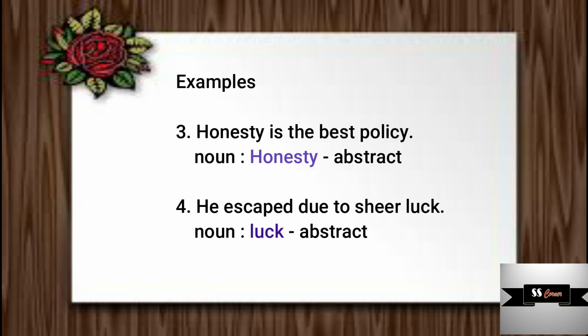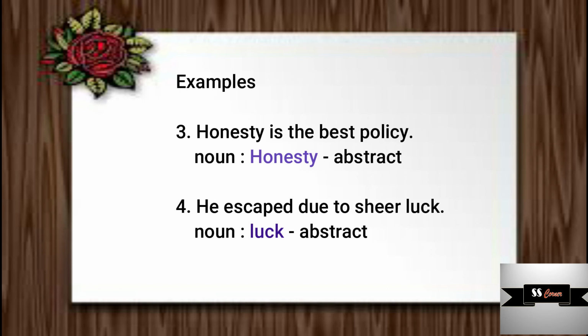This is our next example. Here, let's consider the noun honesty. Honesty is something that we can't touch, we can't feel it, we can't see honesty. So, honesty is something which we can't perceive by our senses. So, honesty is an abstract noun.